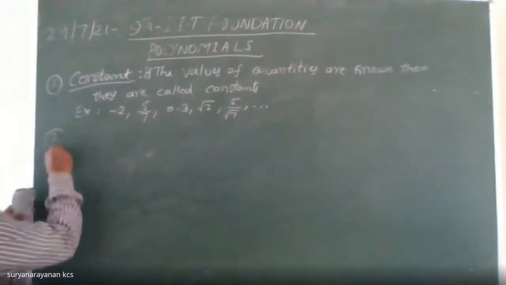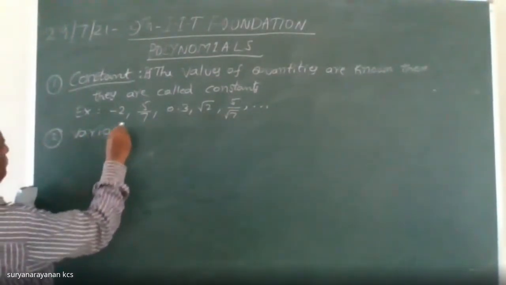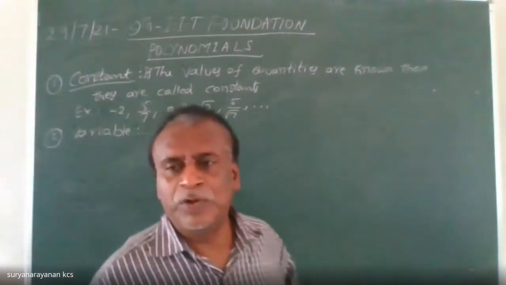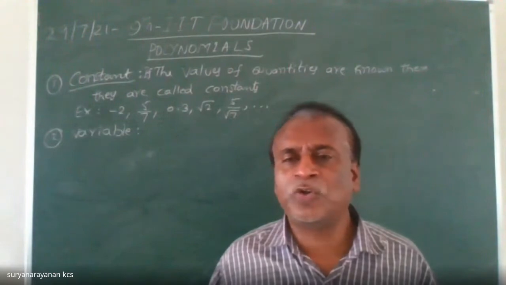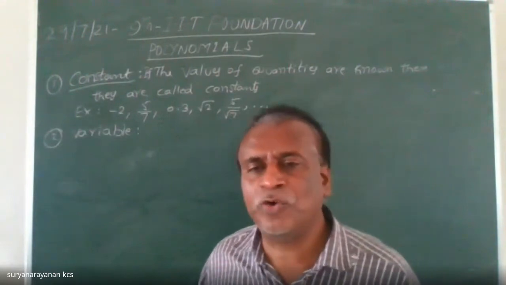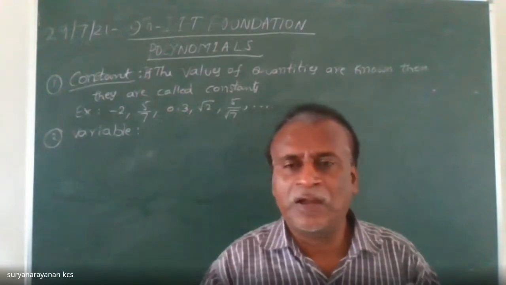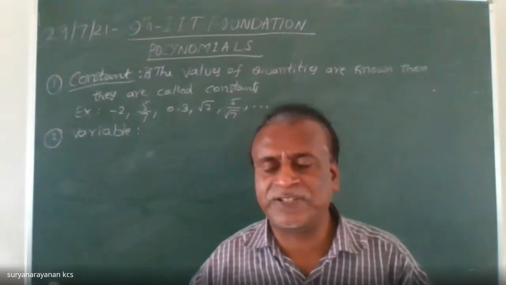Now, variable. The quantities that are unknown, simply to say unknown quantities. I have taken some money from a person.